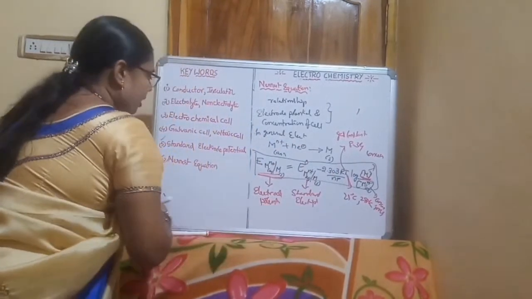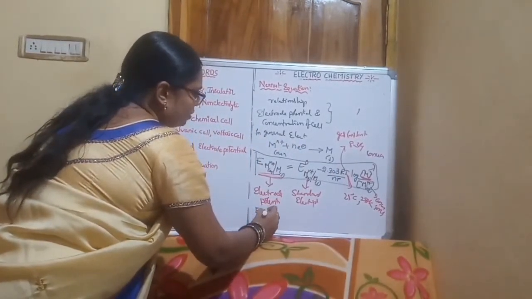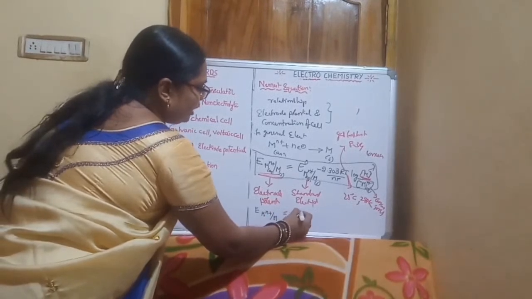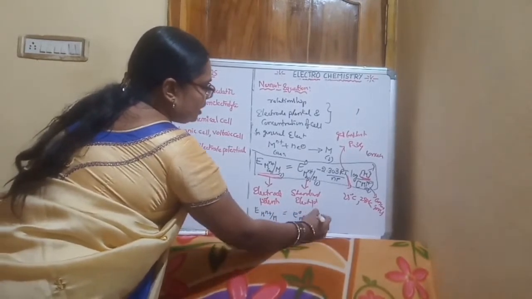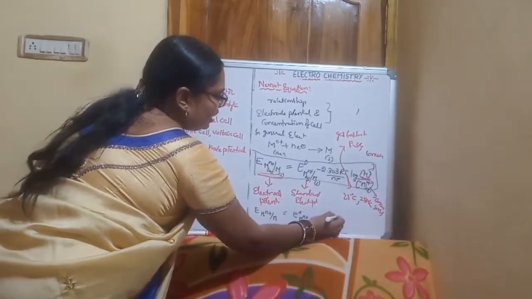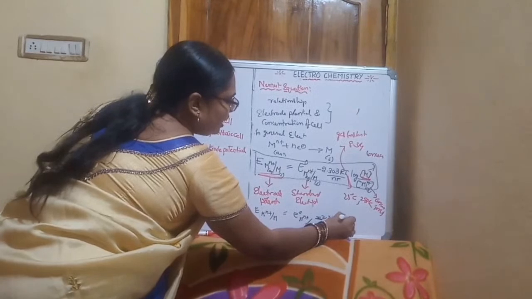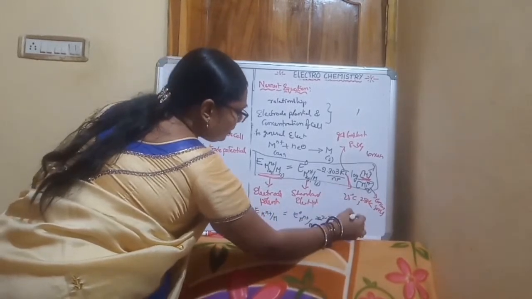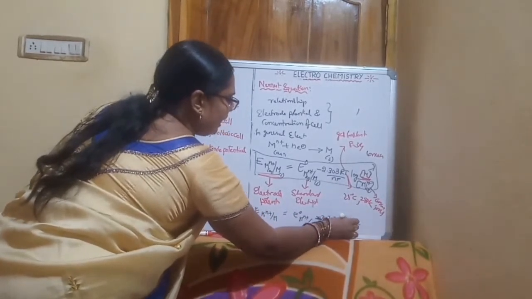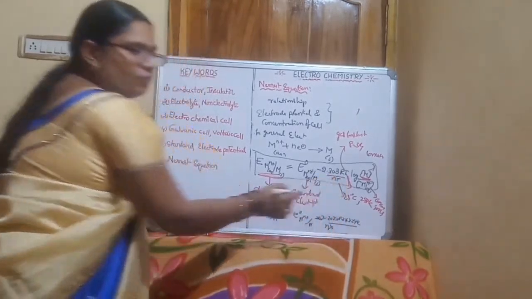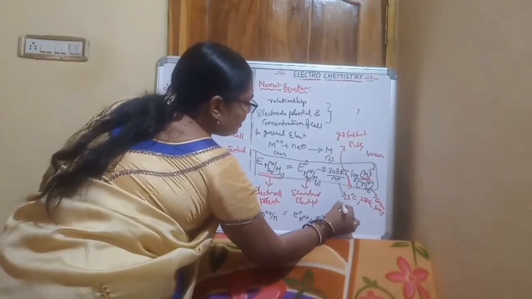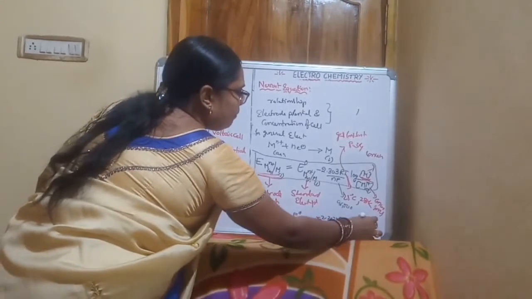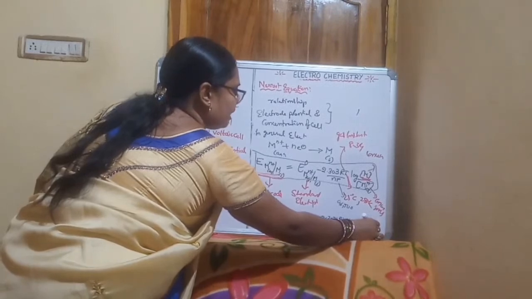So the Nernst equation is like this: E(M^n+/M) = E°(M^n+/M) minus 2.303 into 8.314 into 298 kelvins by n into F, where F is 1 Faraday, which means 96,500 coulombs, log 1 by the aqueous concentration of M^n+.